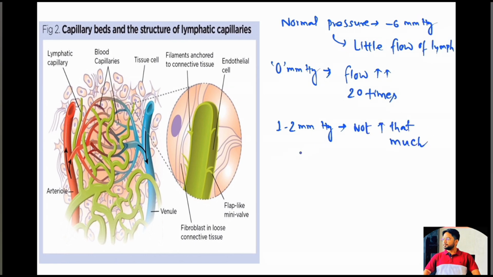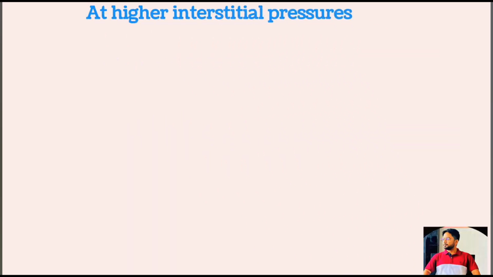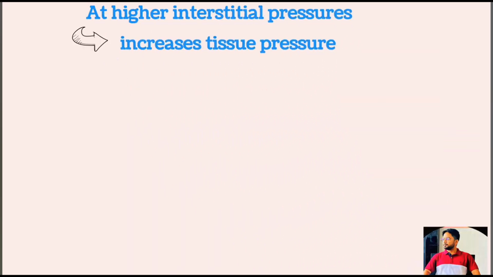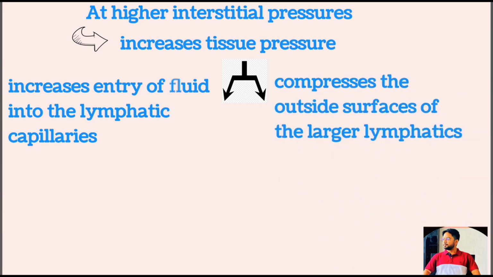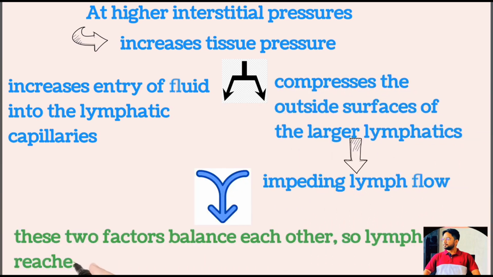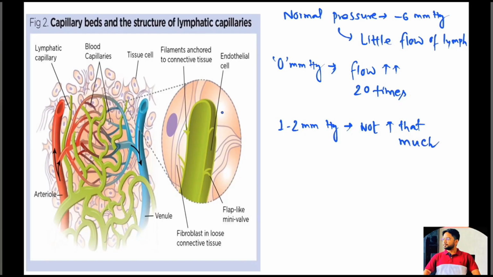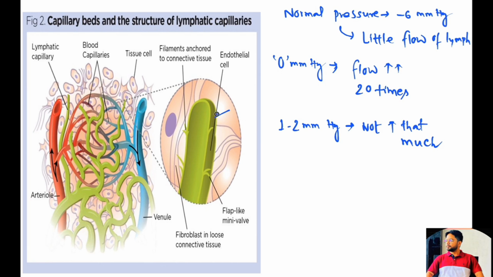This results from the fact that increasing the tissue pressure not only increases the entry of the fluid into the lymphatic capillaries, but also compresses the outside surface of the larger lymphatics. That means an increase in the interstitial pressure increases the lymph flow, up to a limit.